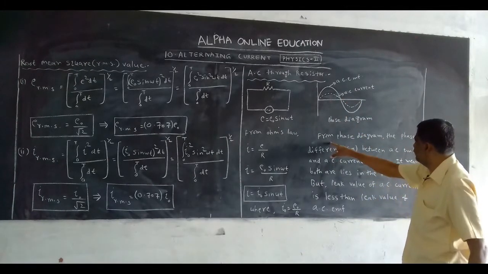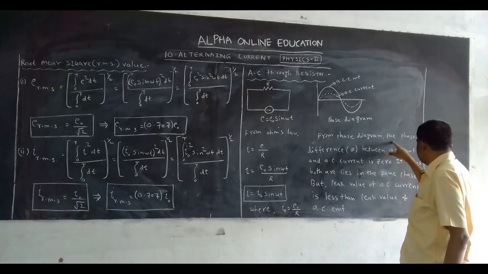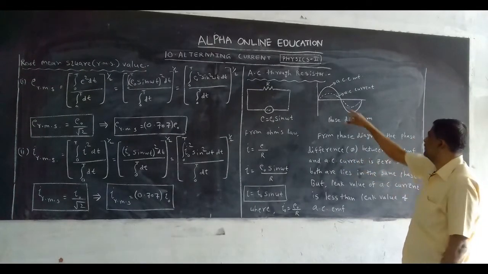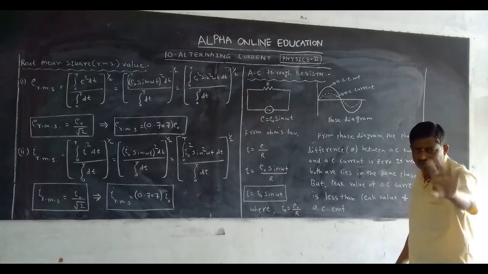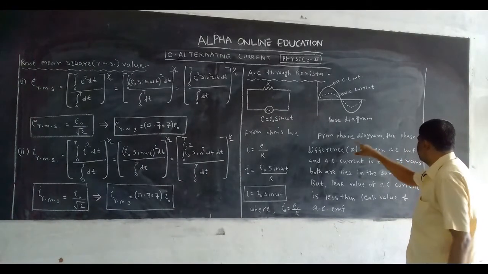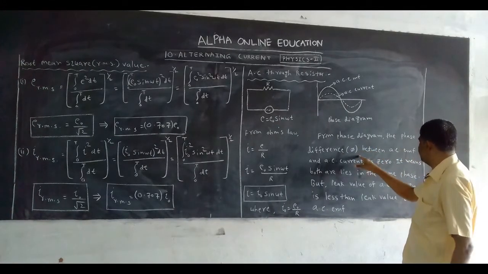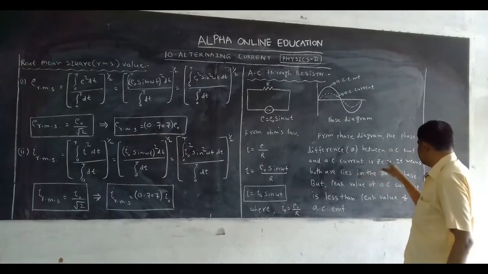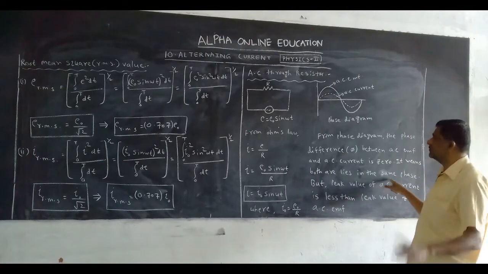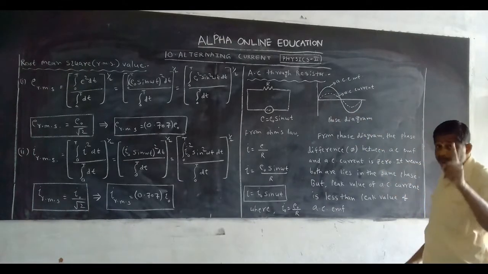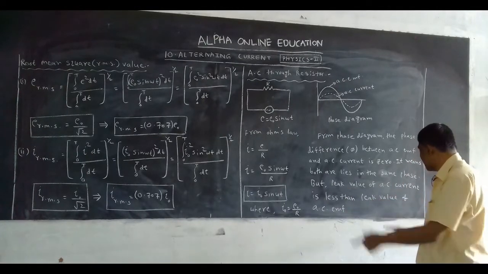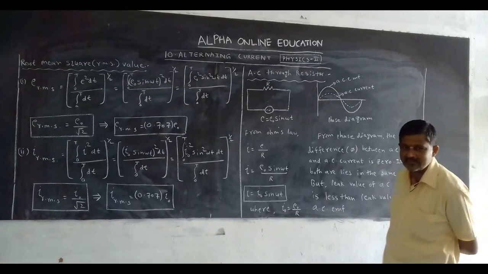From the phase diagram, the phase difference phi between AC EMF and AC current is 0. There is no difference in phase. It means both lie in the same phase, but the peak value of AC current is less than the peak value of AC EMF.